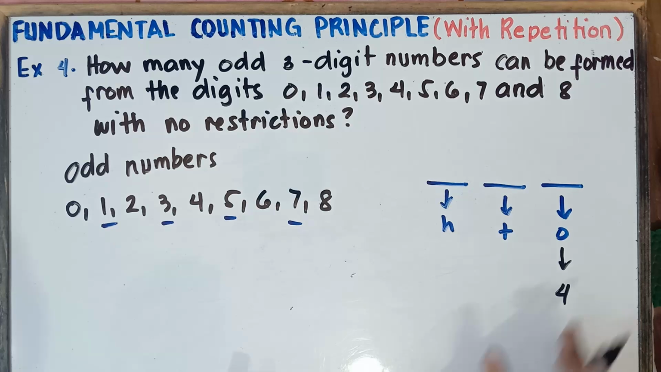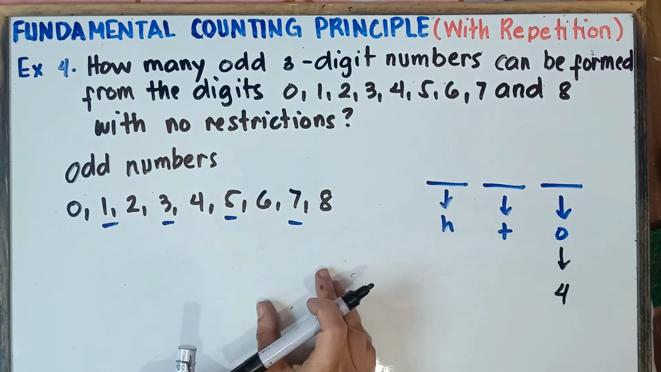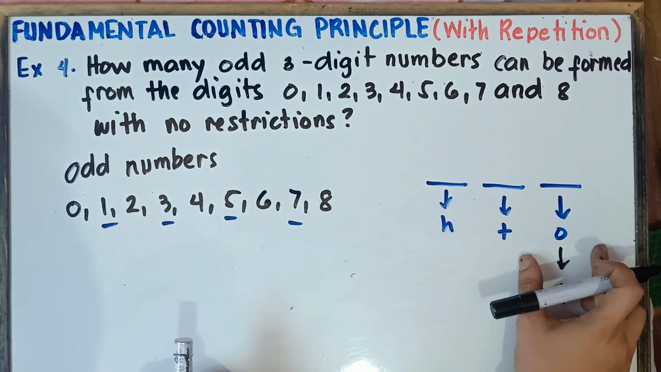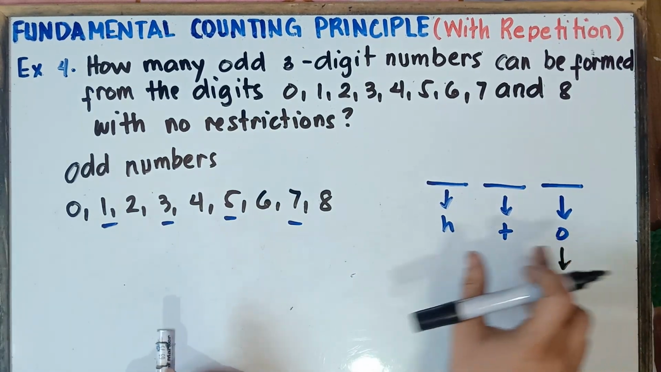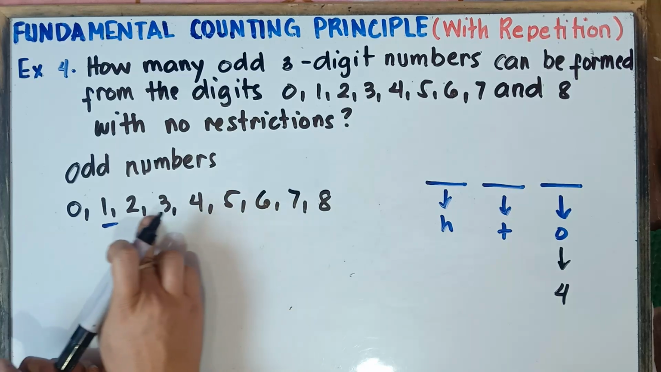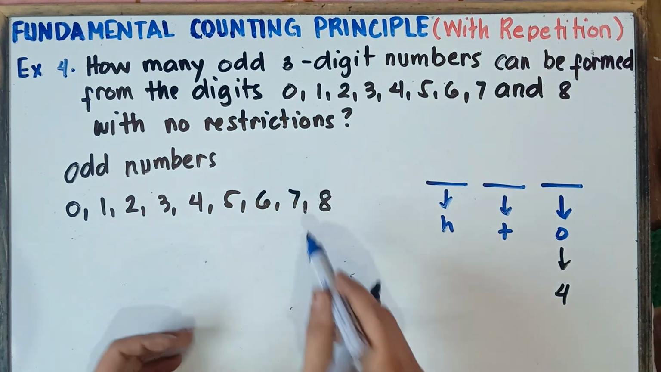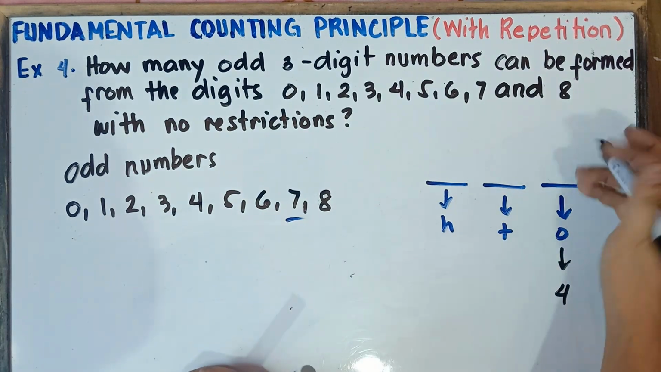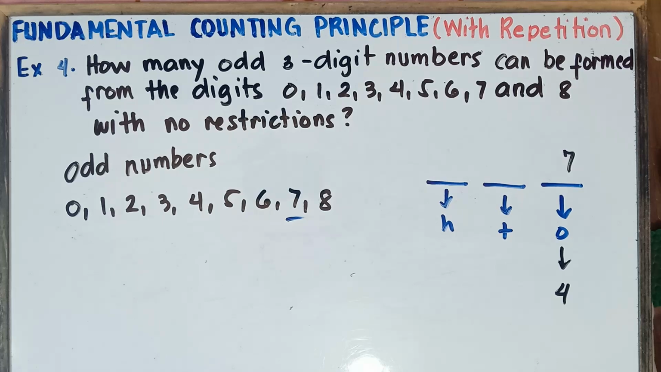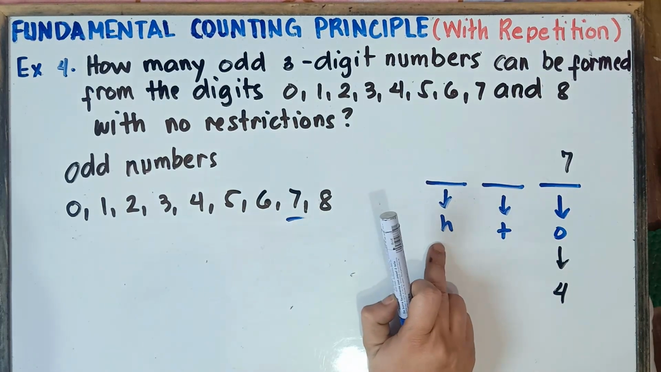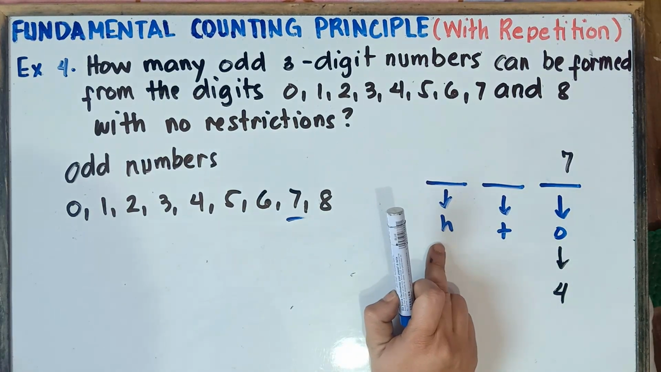Now, after you select ones, you go back to hundreds. Once again, class, after you select the choices for ones, you go back to hundreds. So once again, we have 4 choices for ones. What if we select 7 for ones? So we select 7 for ones, and then you go back to hundreds, class. Now, how many choices do we have for hundreds?